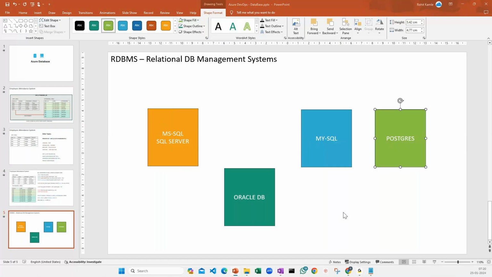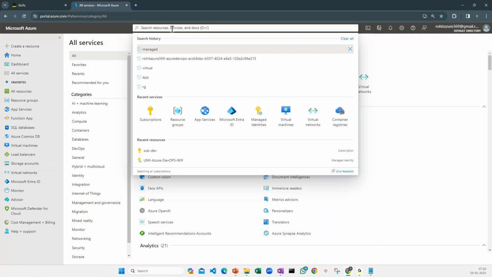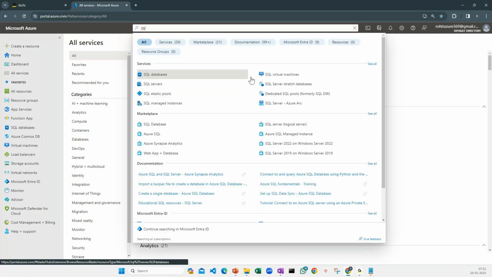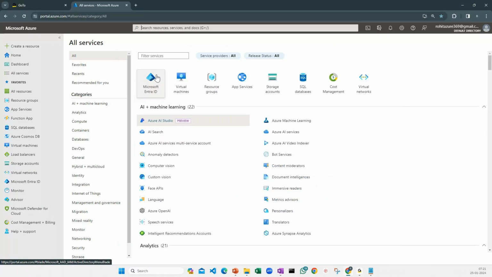I'm here. Now I'll start with SQL Server here. SQL. So here you can see there are a bunch of options we have: SQL Server, SQL Virtual Machine, SQL databases and all. There are a bunch of things which they have already provided. Now when I talk about SQL Server and SQL databases, this is where we are going to create it. I'll go and click on SQL database and I'm going to create a database here.